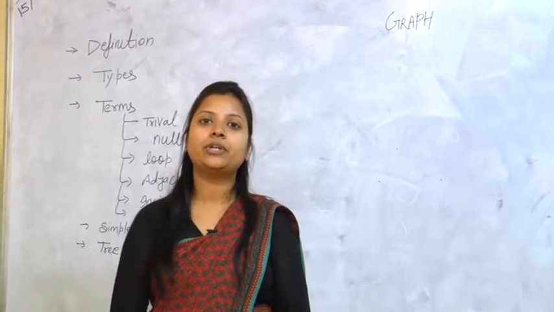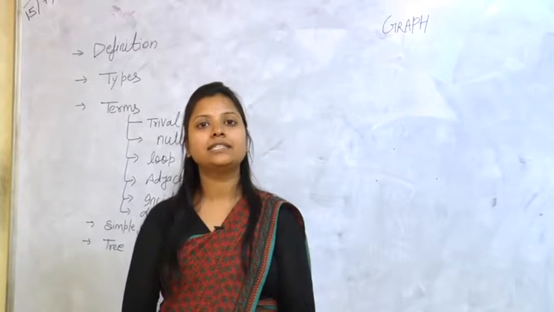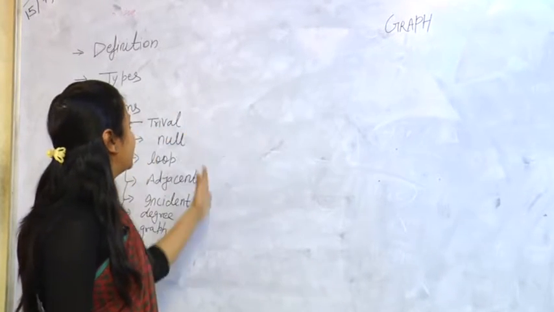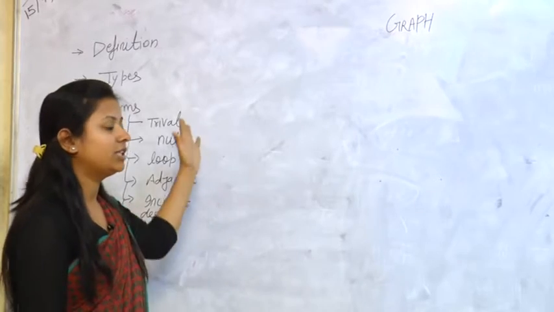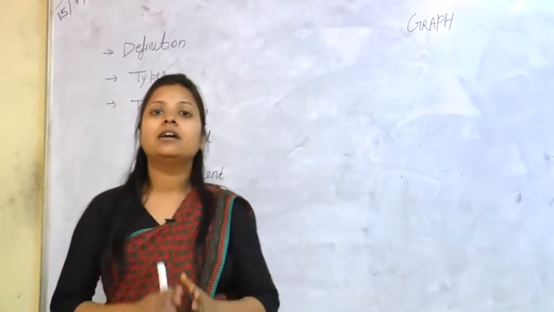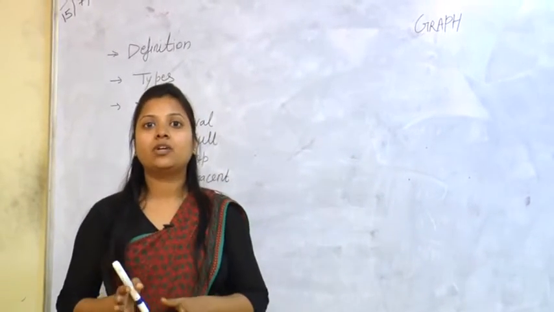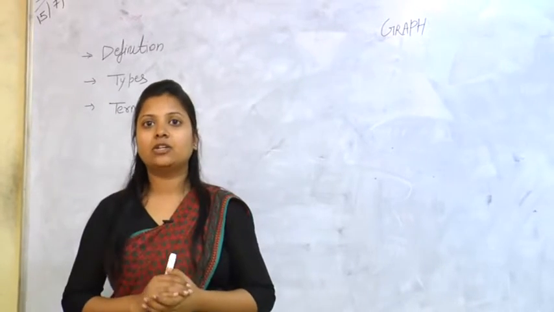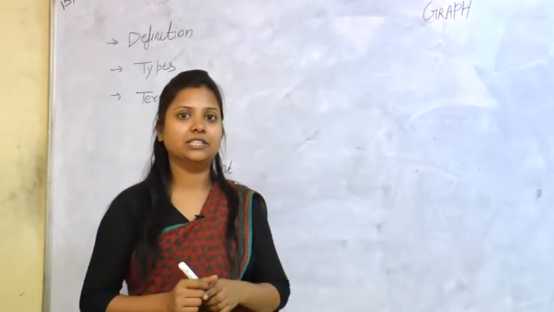Today I am going to tell you about graphs. What is a graph? We will learn about graphs and these terms. Now what is the definition of a graph? A graph is an ordered pair of vertices and edges. Now what are vertices and what are edges?